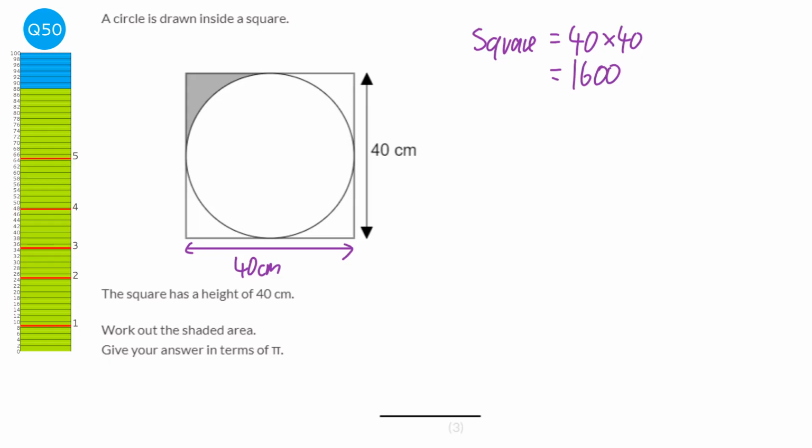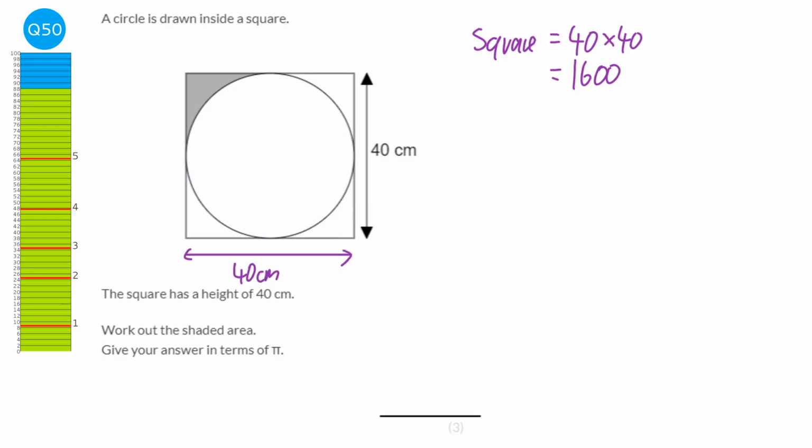I normally only put units in our answer. The next thing we're going to do is work out the area of the circle, but to do that we need to work out what the diameter of the circle is. If you notice, the diameter of the circle is just 40 centimeters. It's the same as the width of the square, or height of the square.